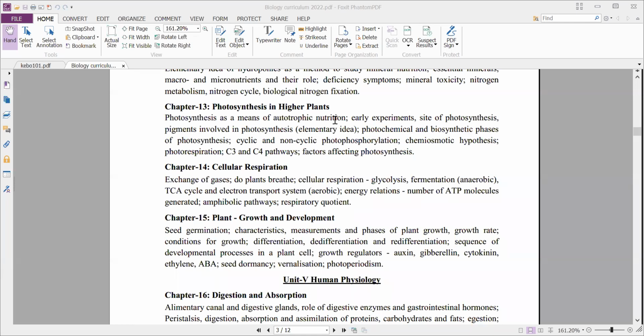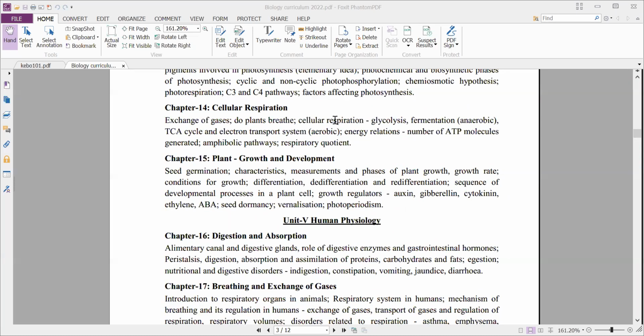These are all some new topics that you might not have studied in your lower classes. Simply, you studied what is photosynthesis, what happens. Okay, some basic idea only you might have studied. But here we'll discuss in detail, a little bit complex. Okay, this is a very important topic.